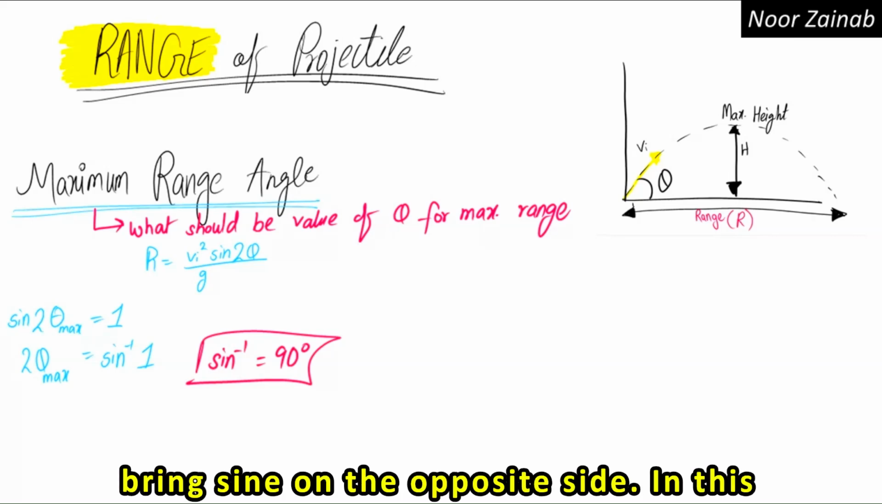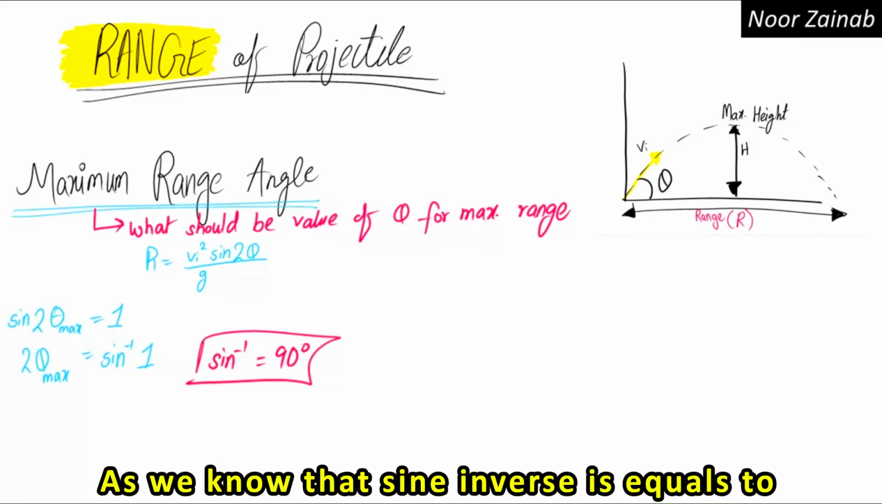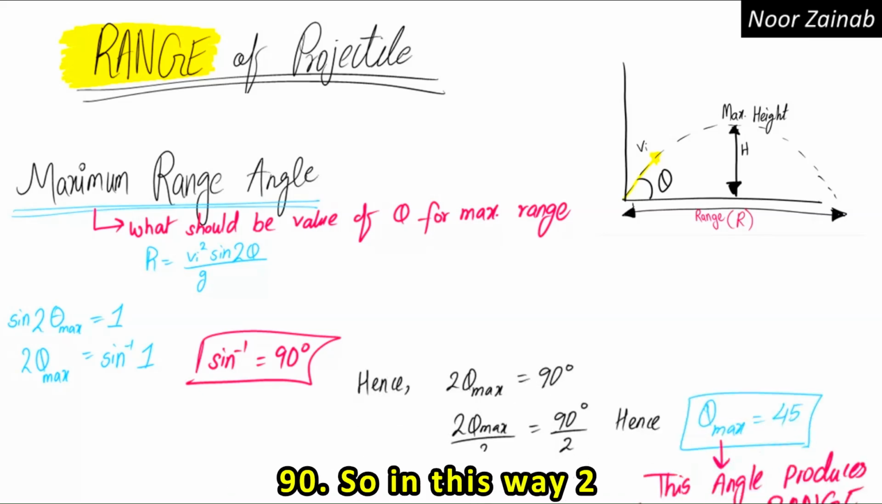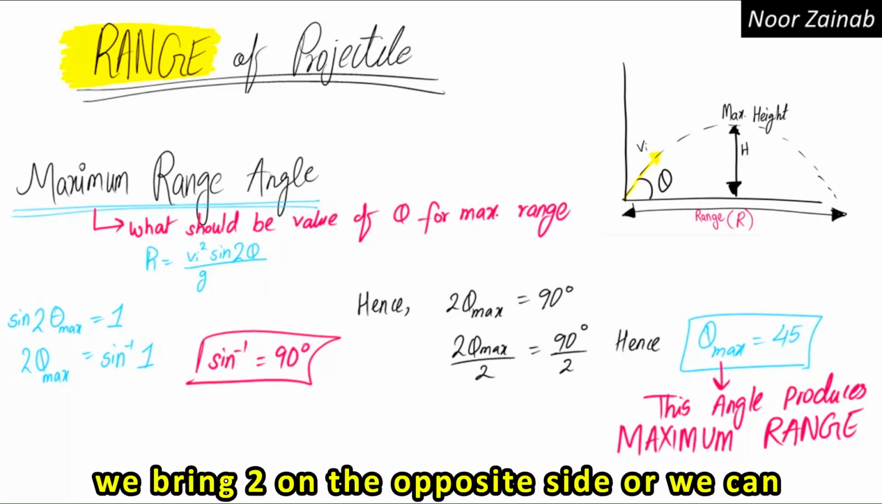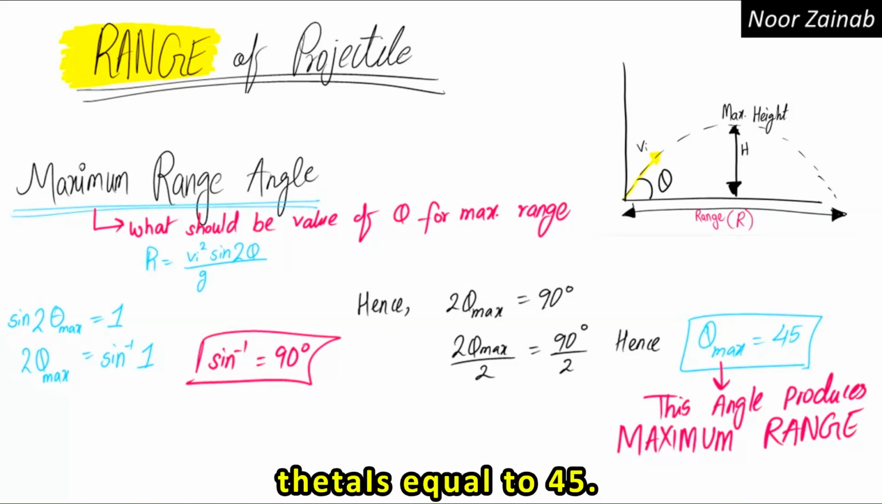So we can bring sine to the opposite side. In this way, sine will become sine inverse. As we know, sine inverse of 1 is equal to 90 degrees. So 90 into 1 is 90. So in this way, 2 theta maximum is equal to 90 degrees. If we bring 2 to the opposite side, or we can say dividing both sides by 2, we get theta is equal to 45.